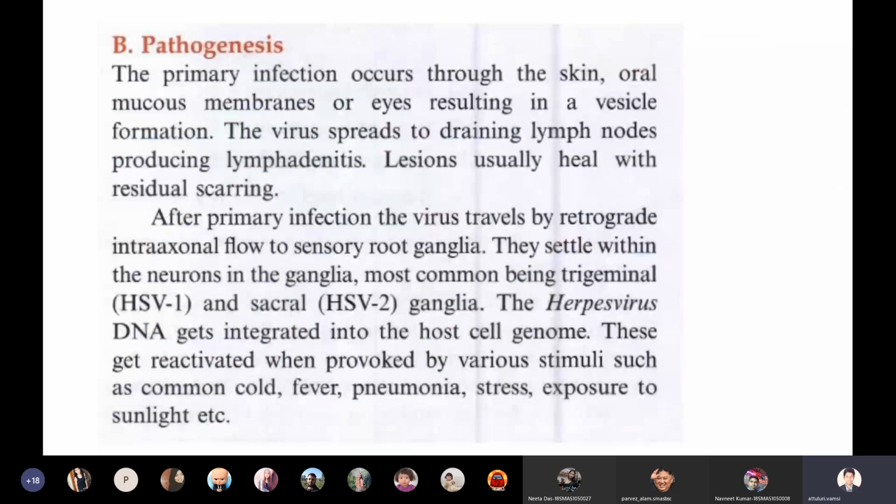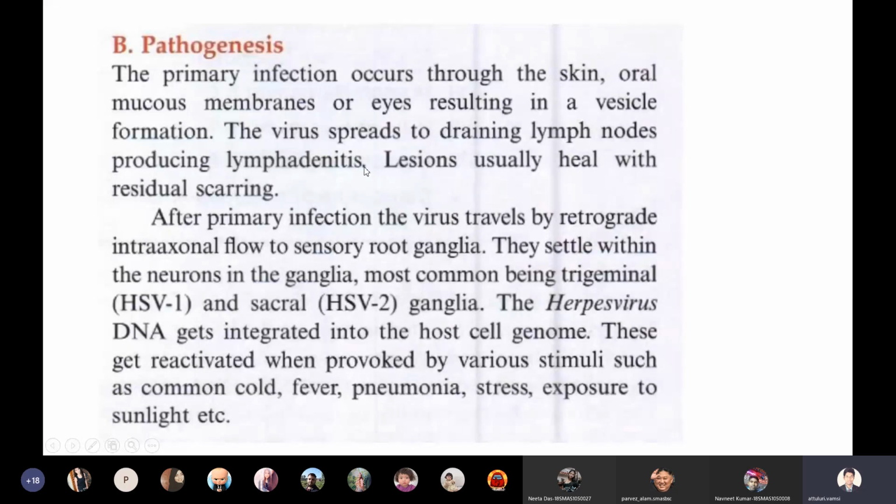So first, in the primary infection, we will see rashes on the skin, oral mucous membranes, or in the eyes, resulting in vesicle formation. Then the virus will start spreading into the lymphatic nodes, and it will cause lymphadenitis. That means inflammation of the lymph nodes. Then after the primary infection, the virus will go to a latent infection.